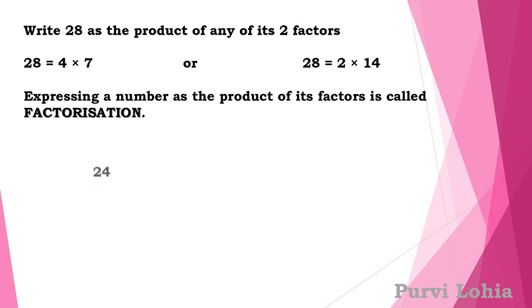Alright, so 24 can be split into 6 into 4. This is a factorization of 24. Again 33 can be written as the product of 3 and 11. This is a factorization of 33.